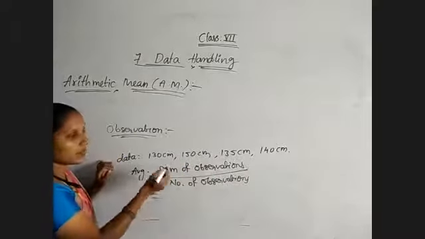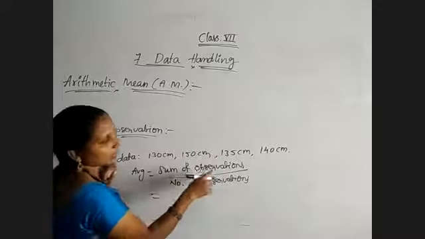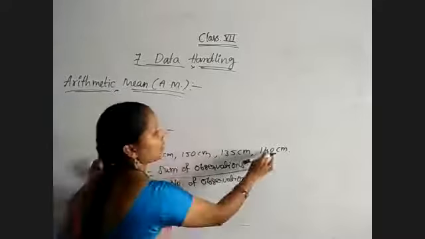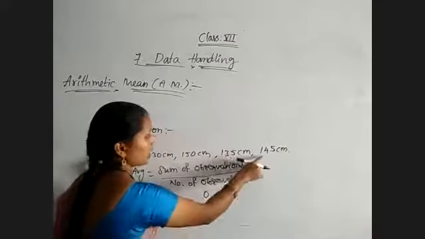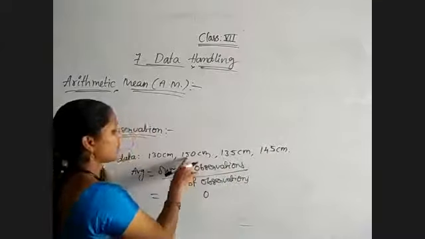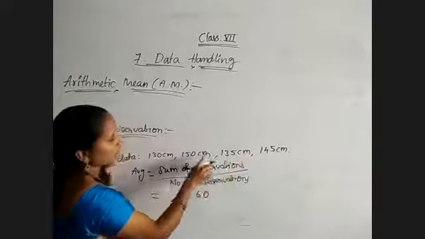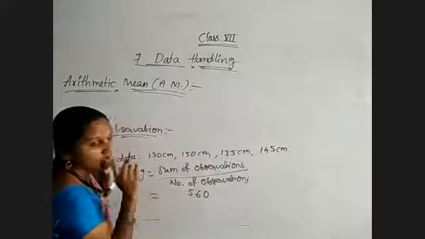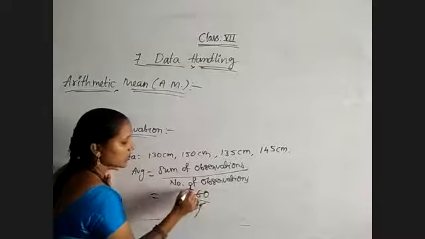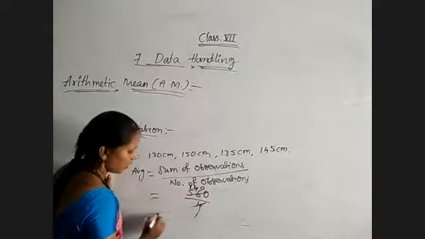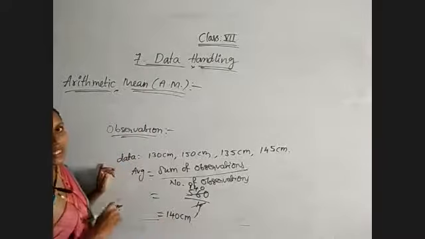So the sum of observations is 130 plus 150 plus 135 plus 140. How much will you get? 5 plus 5 is 10, you will get 5 plus 3 is 8, 8 plus 5 is 13, 13 plus 3 is 16, you will get 560. And the number of observations is 4. So 4 ones are 4, 16, 4 fours are 16, 0. 140 centimeters is the average height of the 4 children.